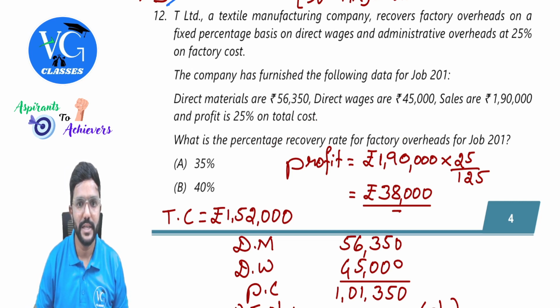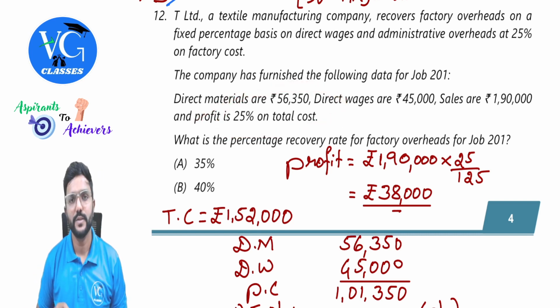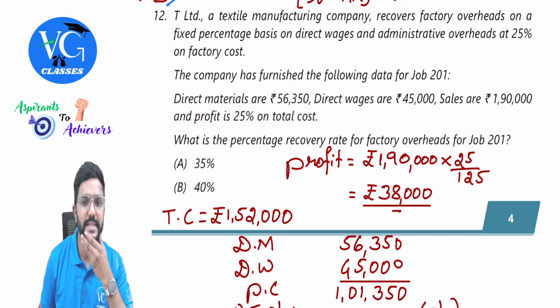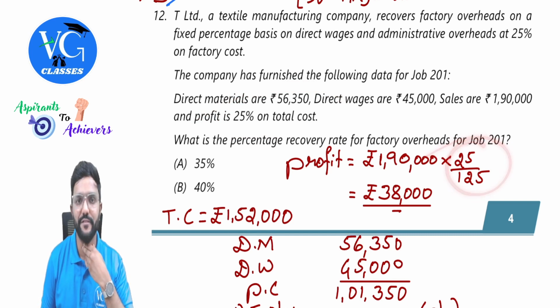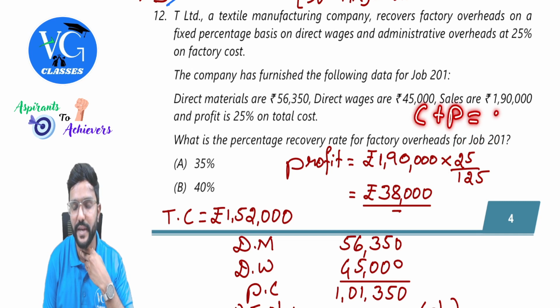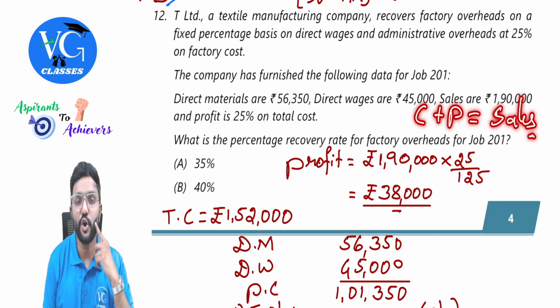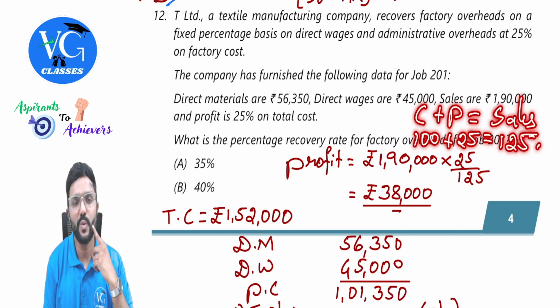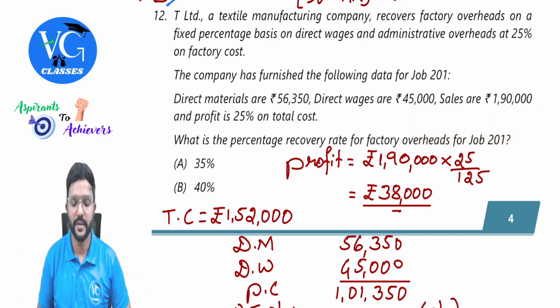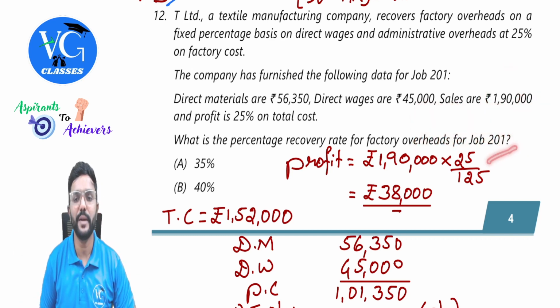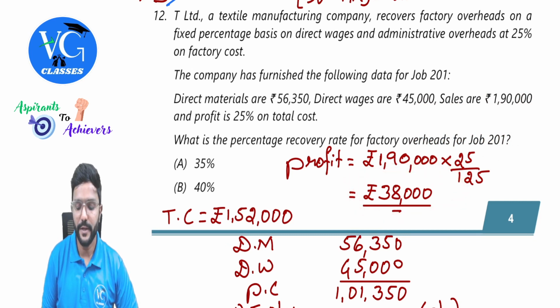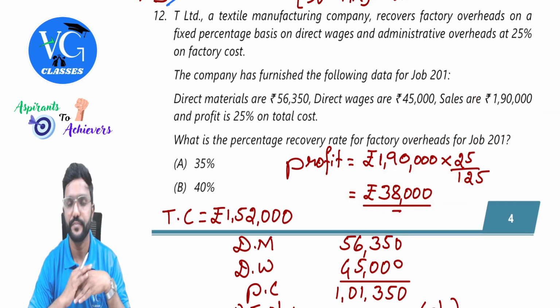Can we calculate profit? Profit is 25% of total cost. So can I tell it as 20% on sales? Yes. If I write the equation C plus P, that is cost plus profit is equal to sales, then they have given profit percentage on cost. So let us assume cost as 100, profit is 25, sales would be 125. So what is the profit percentage on sales? 25 by 125. So sales 1,90,000 into 25 by 125, we will get profit. Reduce that profit from sales, you will get total cost. Sales minus profit will give us total cost.